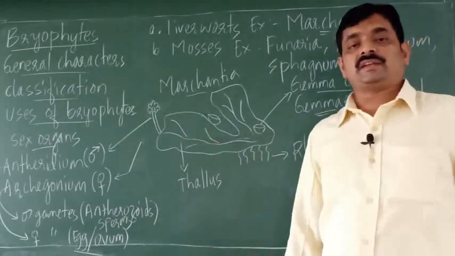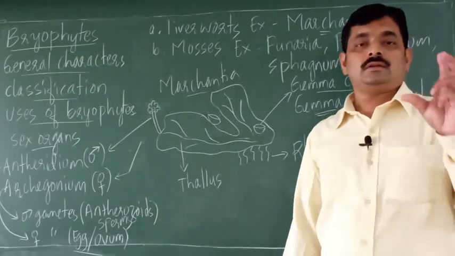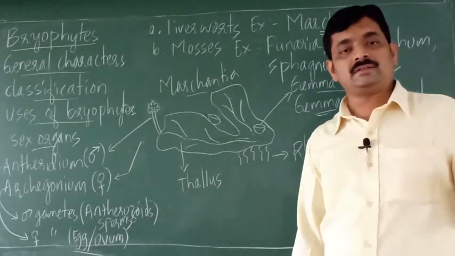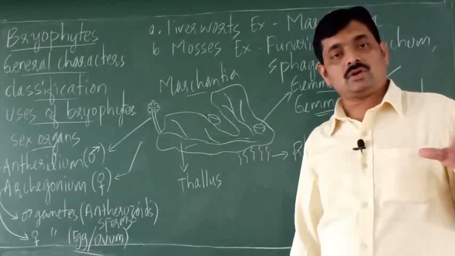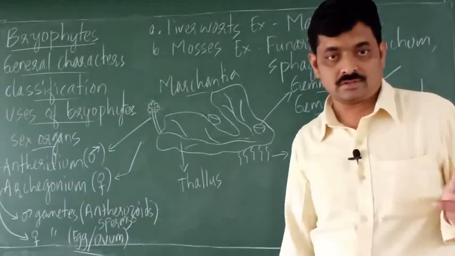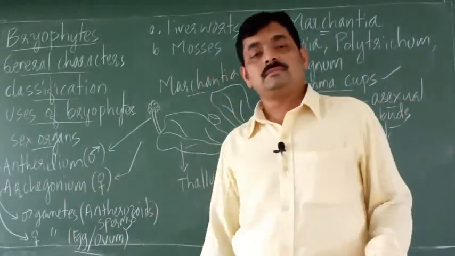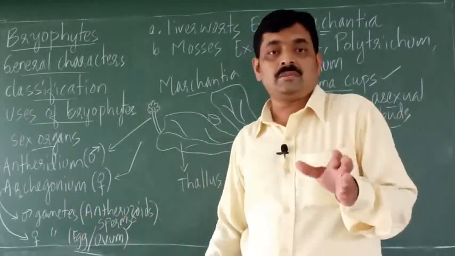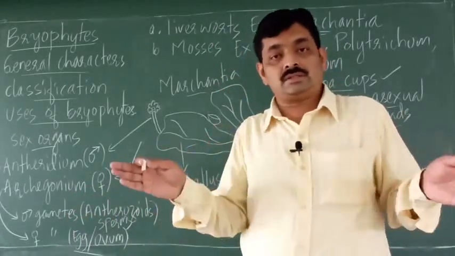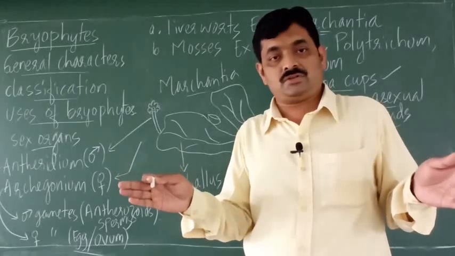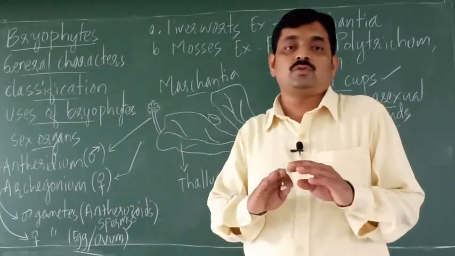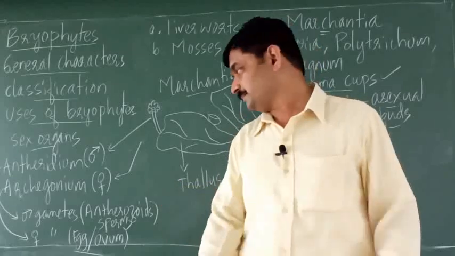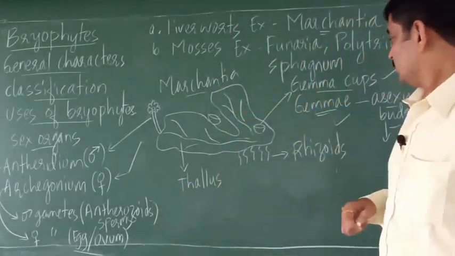So in Marchantia, there are male plants or male thalli that produce antheridium. There is female thallus that produces archegonium. So antheridium and archegonium, they are produced on different plants, not on same plant, or they are produced on different thallus, right? Okay.